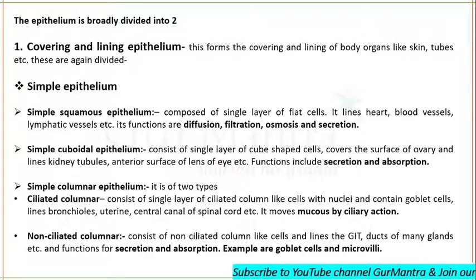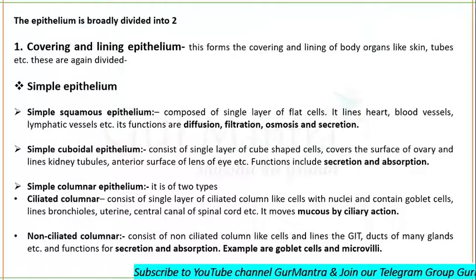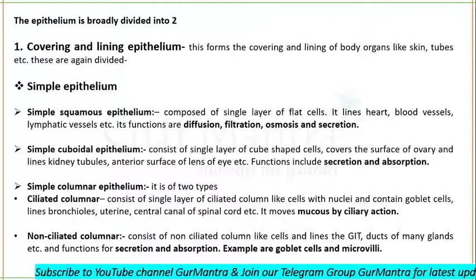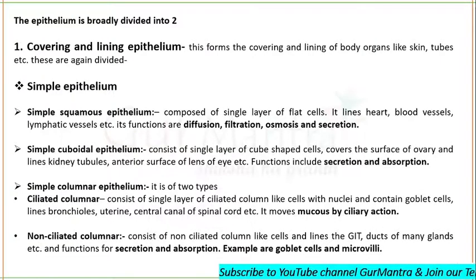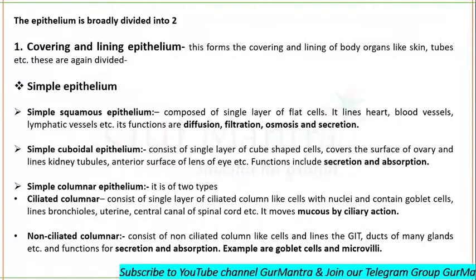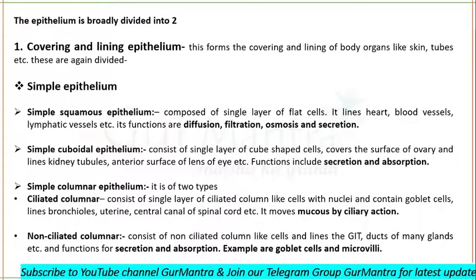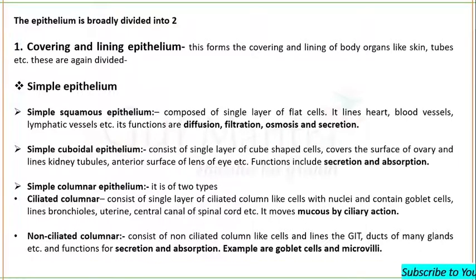Other than that, your fallopian tube consists of ciliated columnar epithelium. The central canal of the spinal cord consists of ciliated columnar and uterine. It moves mucus by ciliary action, and it also helps in movement of the egg in the fallopian tube.